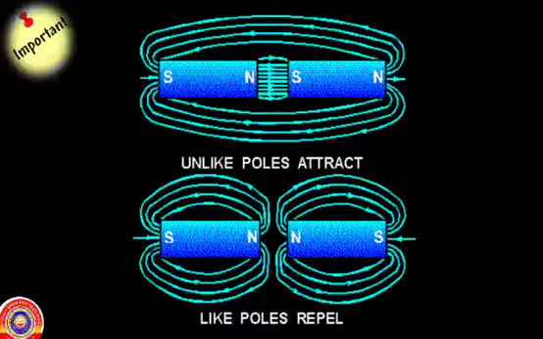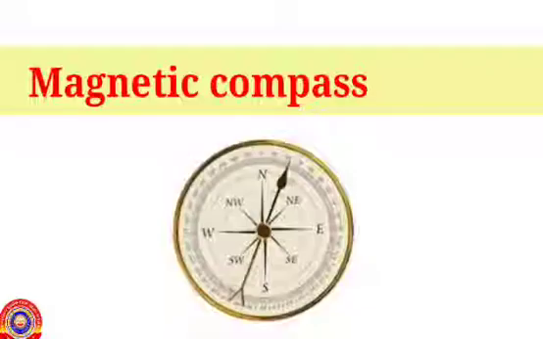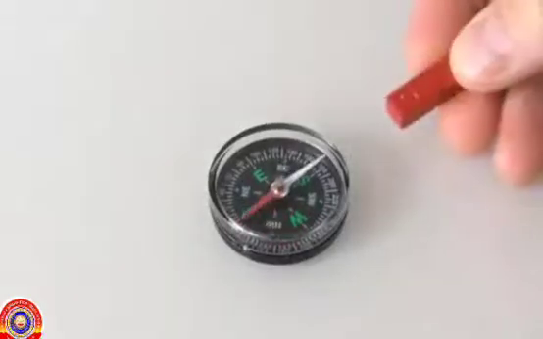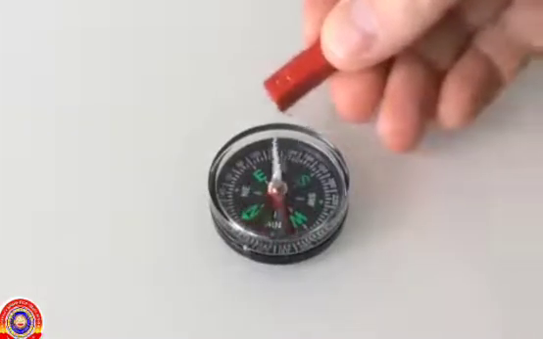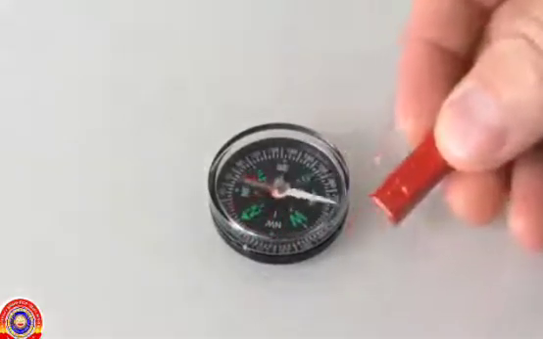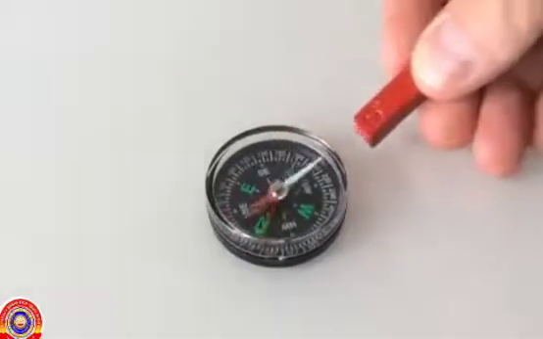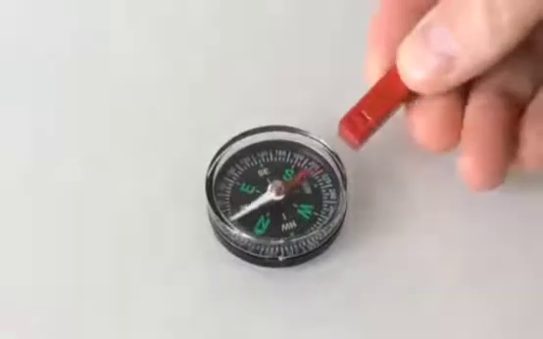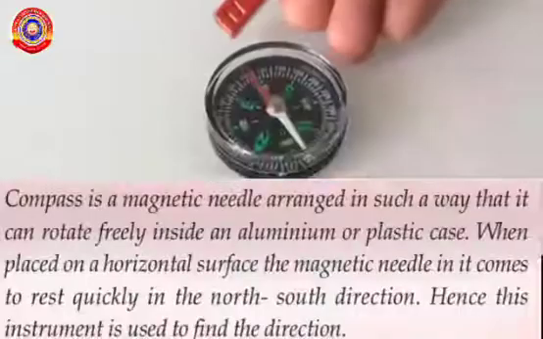Next we are going to see the magnetic compass. We know a magnet has directive property. A magnetic compass is an instrument that works on the basis of the directive property of a magnet. That is, a magnetic compass is a magnetic needle arranged in such a way that it can rotate freely inside an aluminum or plastic case.